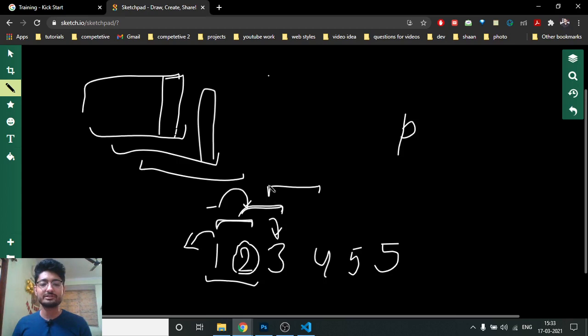Because I know the window sum of this one now, if I want to find the window sum of the next, it's better to remove this element and add this element. So now it becomes the window sum of this. If I want the next window, it's better to remove this element and add this value.